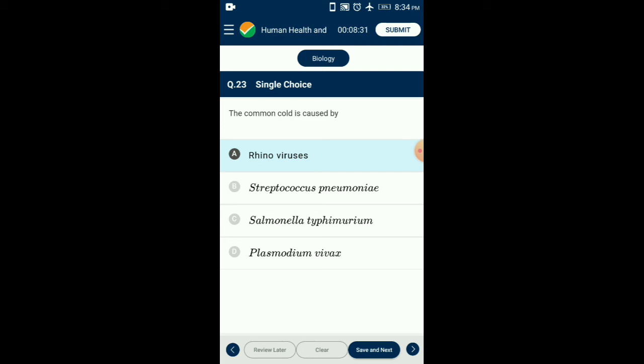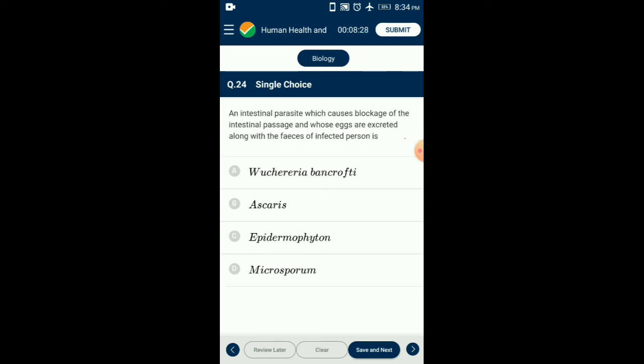rhinovirus. Question number 24. An intestinal parasite which causes blockage of the intestinal passage and whose eggs are excreted along with the metabolic waste of infected person is. Ascaris, a common roundworm, is responsible for ascariasis, which is an intestinal parasite. Ascaris is an endoparasite of the small intestine.